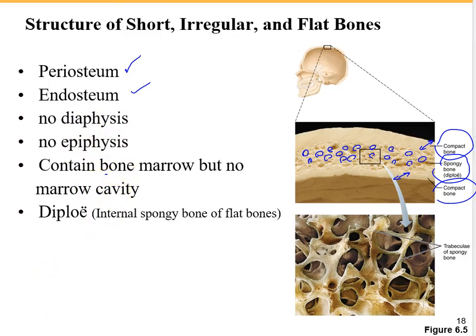The bone marrow, mostly red bone marrow, is found in these open spaces between the trabeculae of the spongy bone. The internal spongy bone of a flat bone is called diploe.